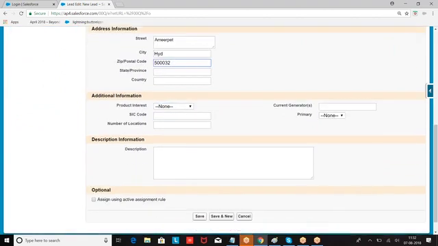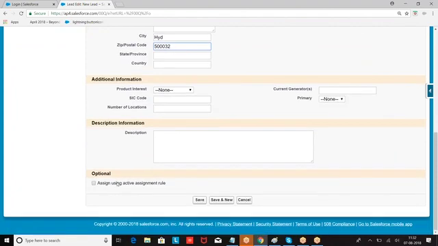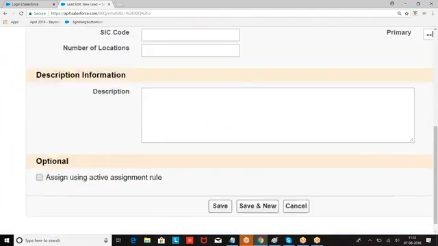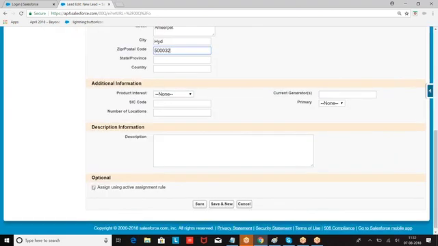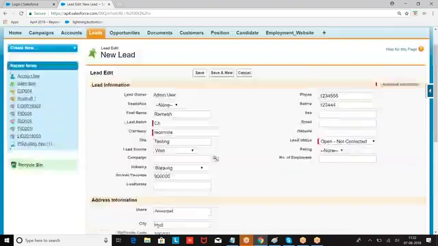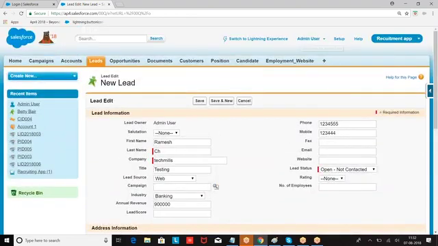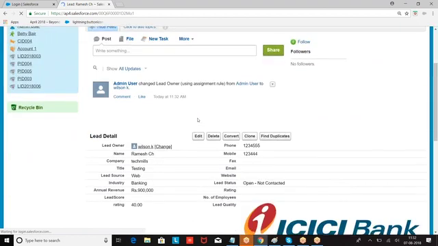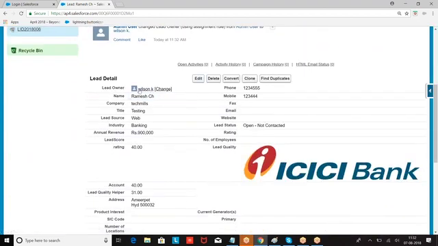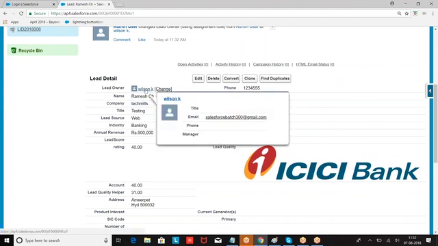Whenever a new lead is created with city equal to Hyderabad, what is the option we had here? Assign using active assignment rules. I select that and create. Who is the person creating? Admin. See, admin created the record, but who is the owner? Wilson, because the assignment rules have decided who should be the owner of the record.